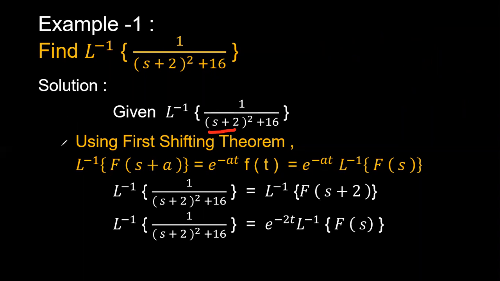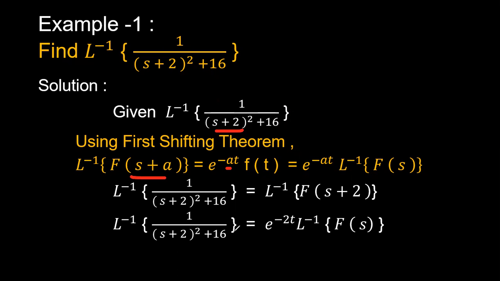By using the first shifting theorem, Laplace inverse of F of s plus a, because here it is of the s plus a type, can be written as e power minus at into f of t, or e power minus at into the Laplace inverse of F of s. Here we compare with F of s plus a, that is s plus 2, so the a value will be 2.